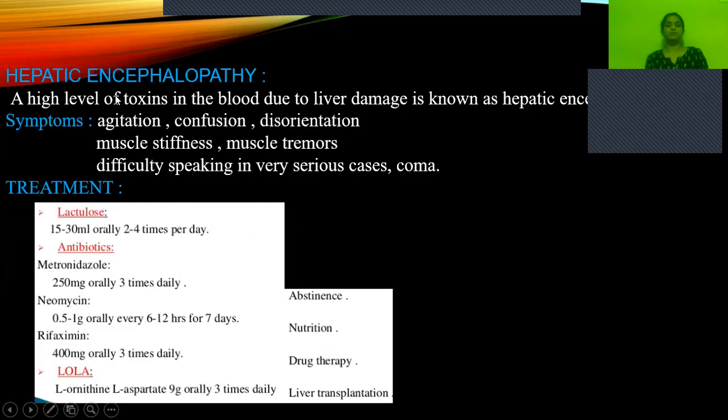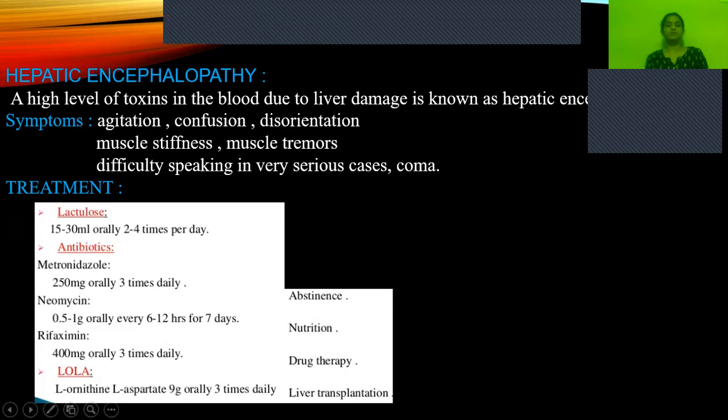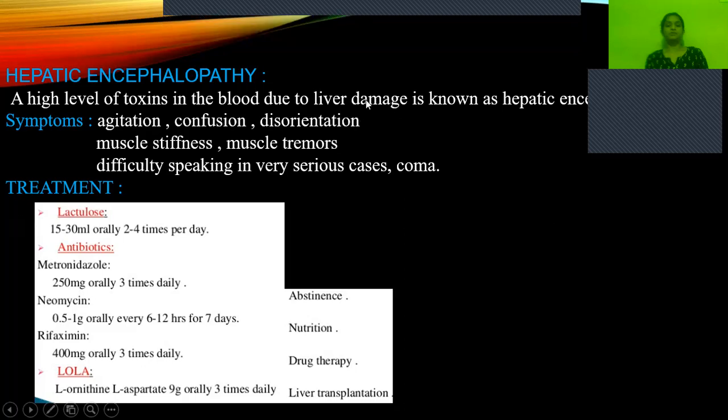Now, hepatic encephalopathy. Hepatic encephalopathy is nothing but accumulation of a high level of toxins in the blood due to liver damage. As I said, the liver has the capability to do detoxification. So when there is liver damage, detoxification does not take place, all the toxins get accumulated in the blood, and there is a high level of toxins in the blood. That we call hepatic encephalopathy.